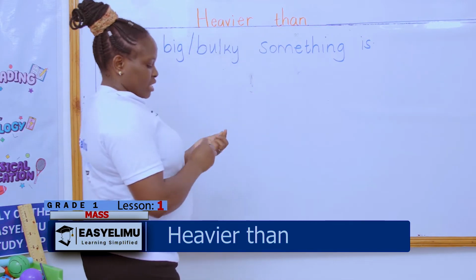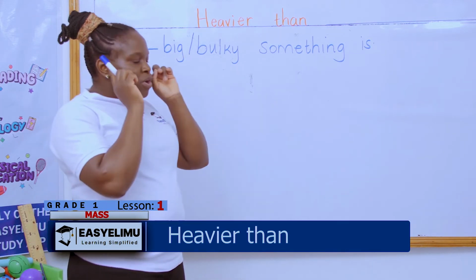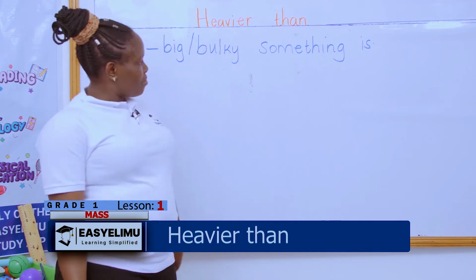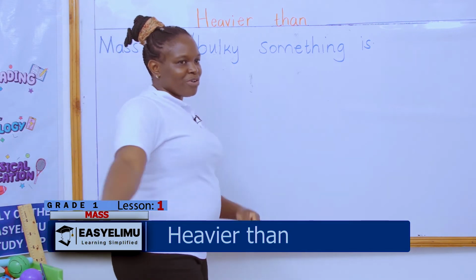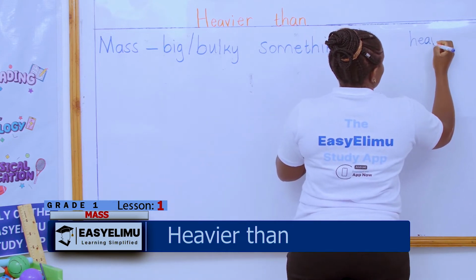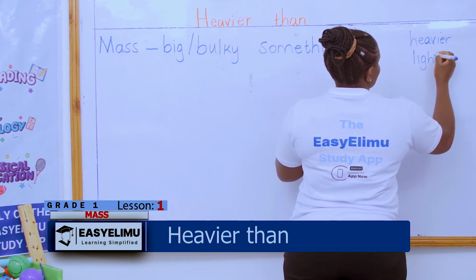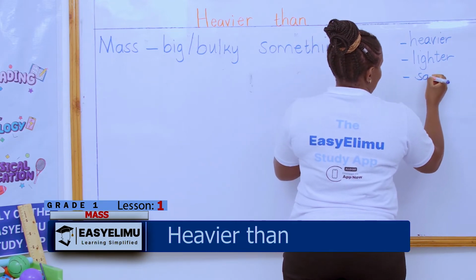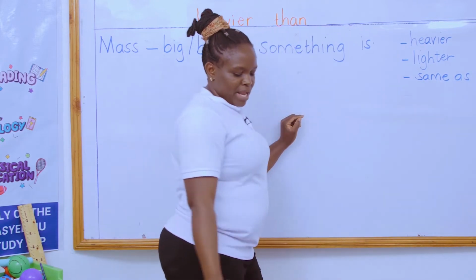And today, when you look at our table, we have so many things. Before we look at our table, there are so many words that we are going to use during this lesson. We want to make our vocabulary corner for the topic mass. Today, we are going to look at heavier, lighter. So when you hear these words, you just know we are talking about mass. What else? Same as. Teacher, same as is in every topic. Yes, same as is in every place we go.